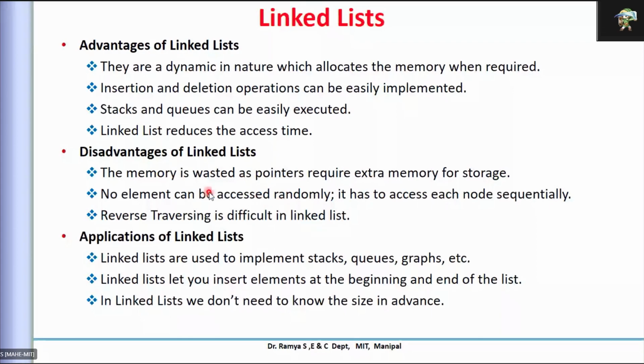Now, reverse traversing is difficult in a linked list. We have written it as a general point, but in the case of a singly linked list it will be difficult. But there is a method called doubly linked list, and we'll see the pros and cons of that. In the case of an array, I can go to the nth element. Say I have an array declared with 5 elements, I can go to the index fourth element, take what is there, or modify it directly. I just say a of 4 or something like that. And if I want to go to the other end, I can go to a of 0.